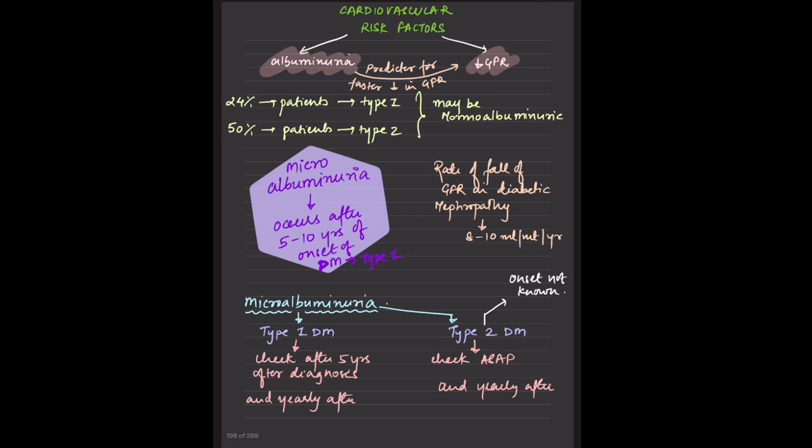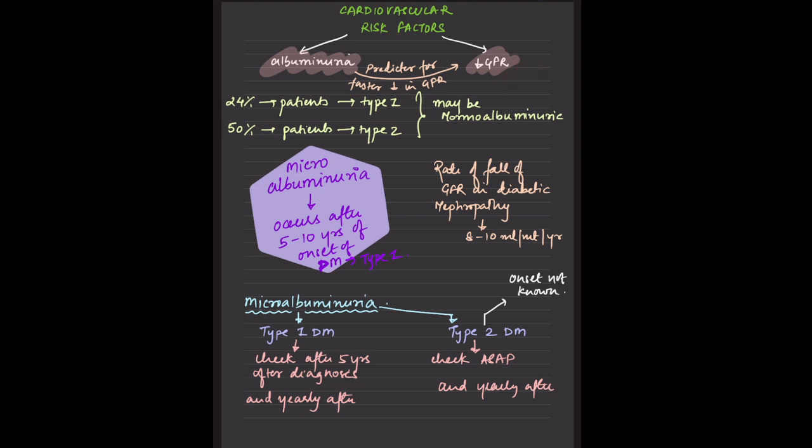Coming to the cardiovascular factors which are important. Most diabetic patients have atherosclerosis going on, and they can have CAD as well. Along with that, they have hypertension as well. So they have multiple comorbidities, right? There is albuminuria, which is the most important risk factor. We have already said that it decreases the GFR.